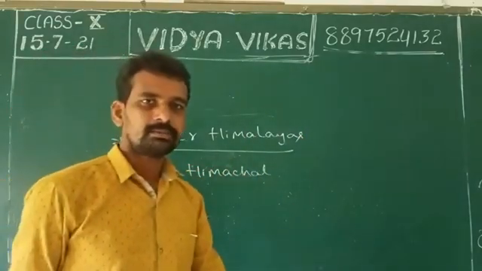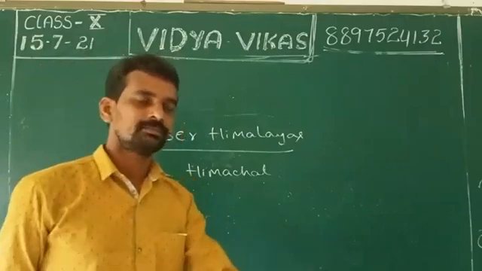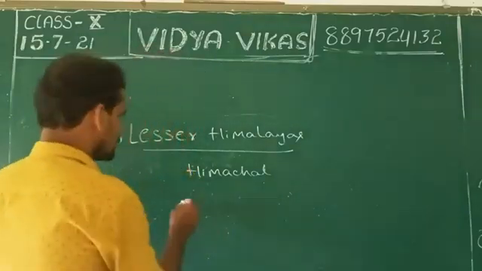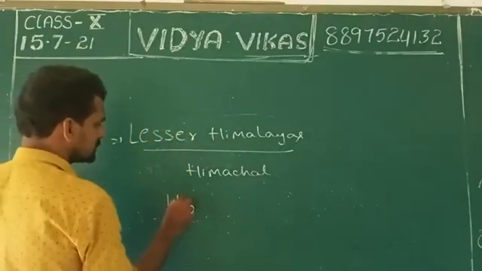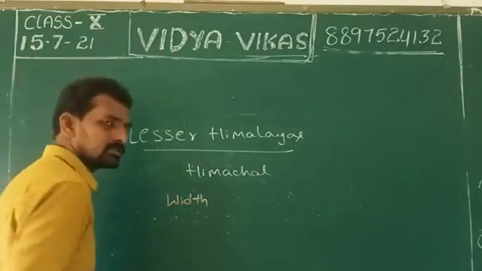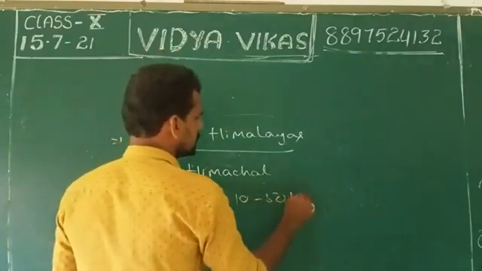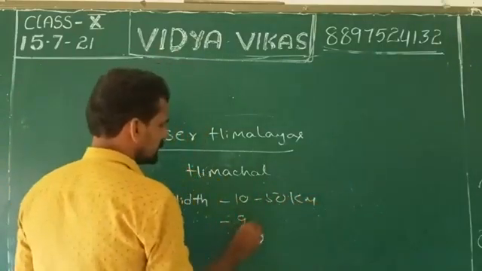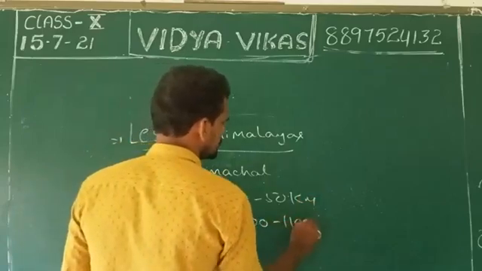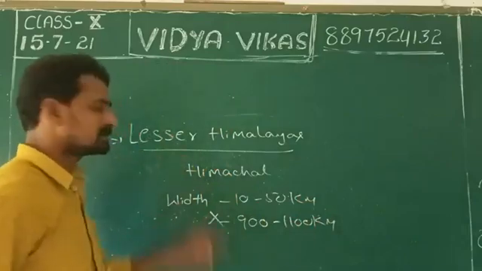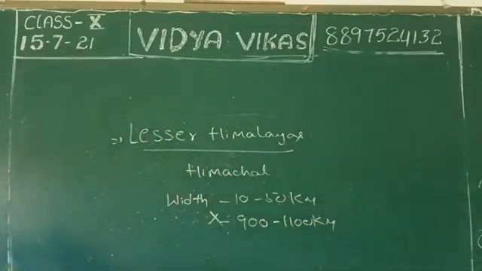My mistake was that I overlooked and told you the width and height as 10 to 50 kilometers and 900 to 1100 kilometers. Sorry, this is not the width and height of the Lesser Himalayas.